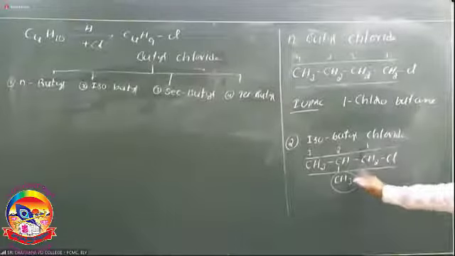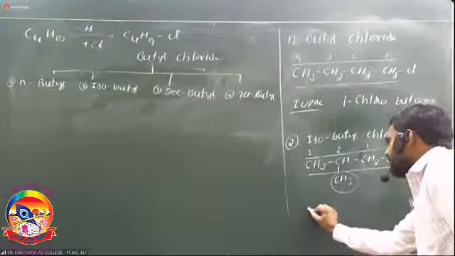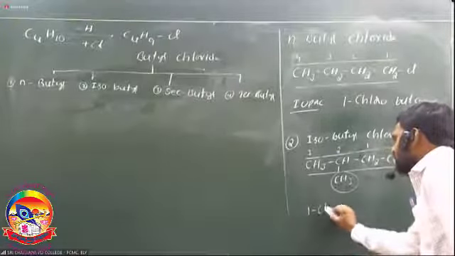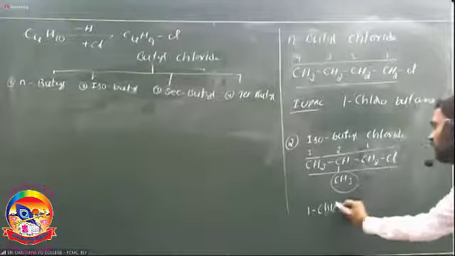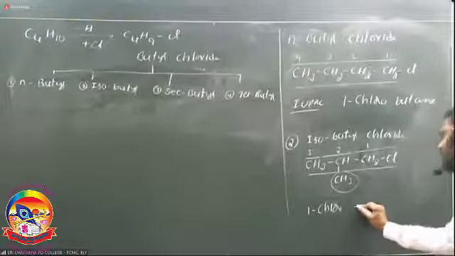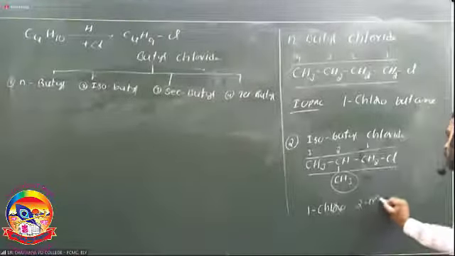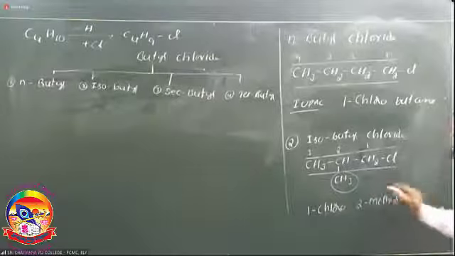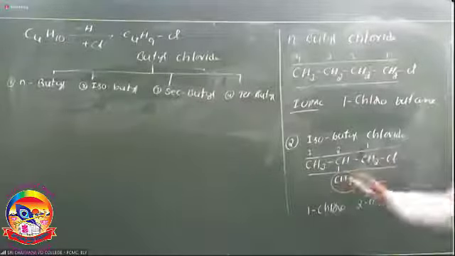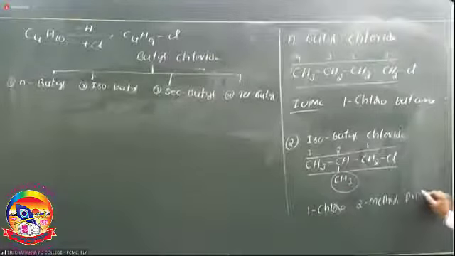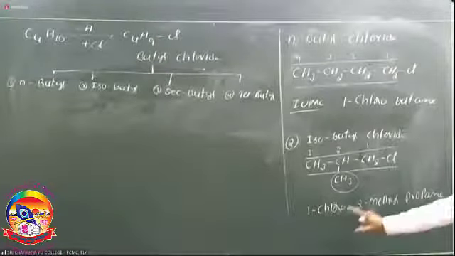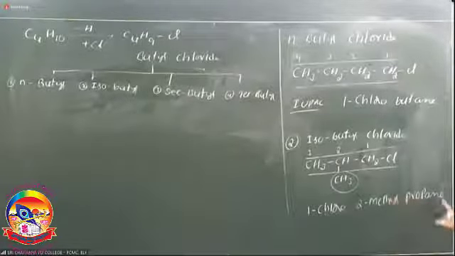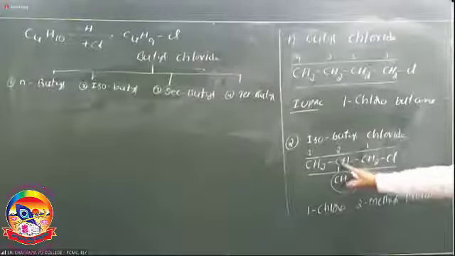Follow the alphabetical order. Chlorine is attached with the first carbon, so 1-chloro. Next, the methyl group is present on the second carbon, so 1-chloro, 2-methyl. Total number of carbons is 1, 2, 3, so the root word is prop, carbon containing a single bond. So what is the IUPAC name of isobutyl chloride? 1-chloro, 2-methyl propane.